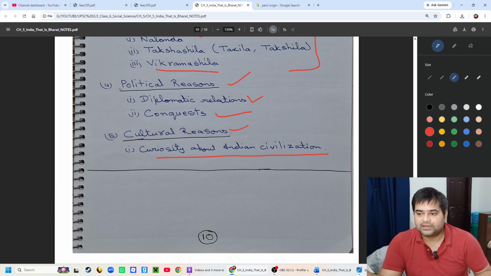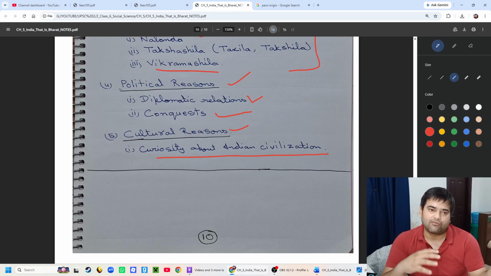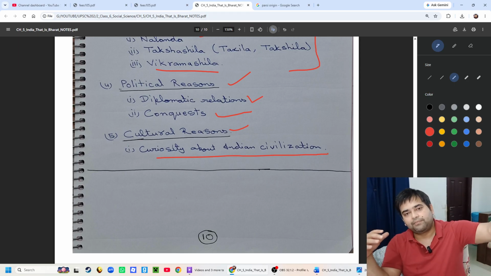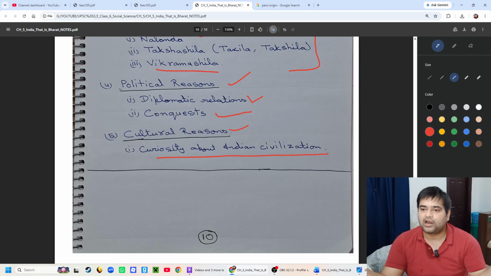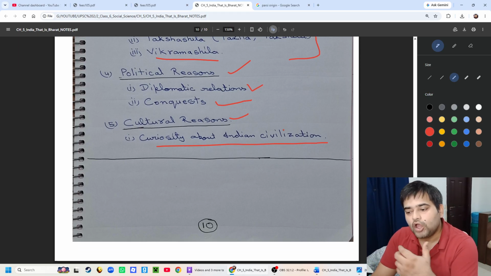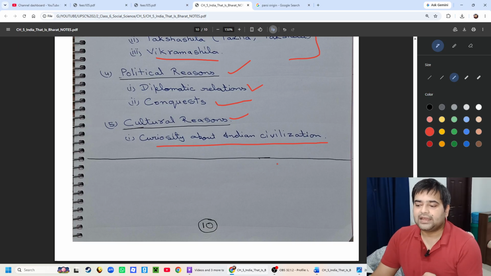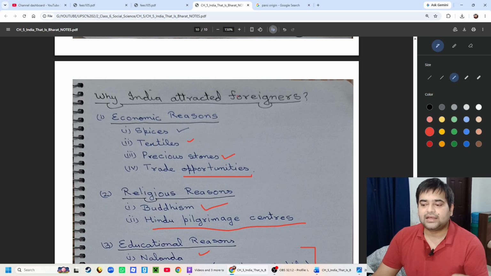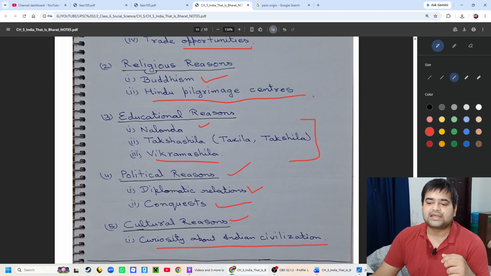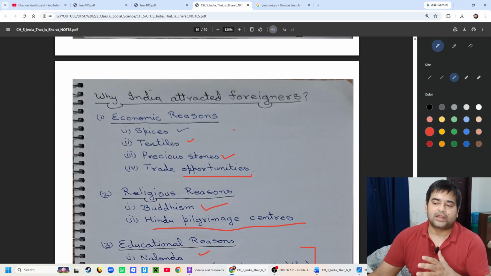Maybe the traders who took spices and other things from India told their people about the land which is so rich, so out of cultural curiosity people could have visited. These are the reasons which could have attracted foreigners to India.